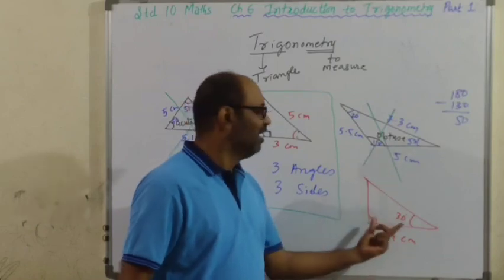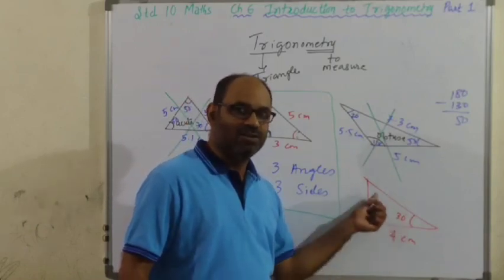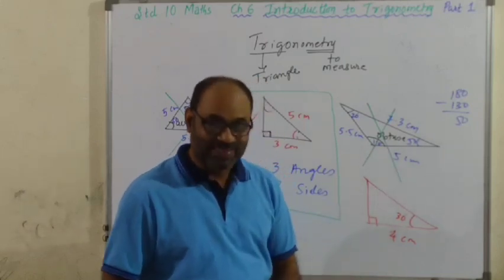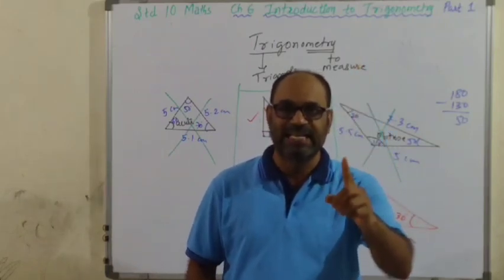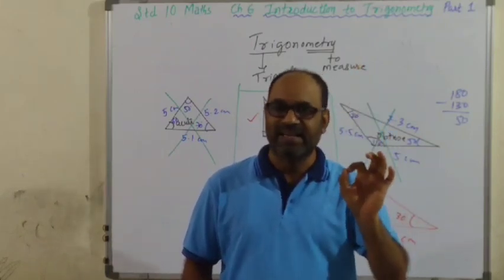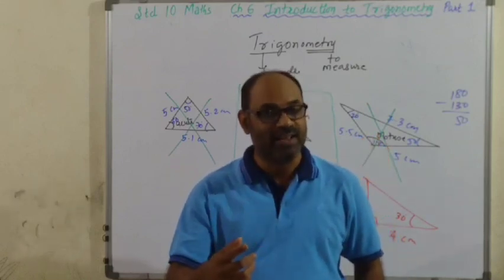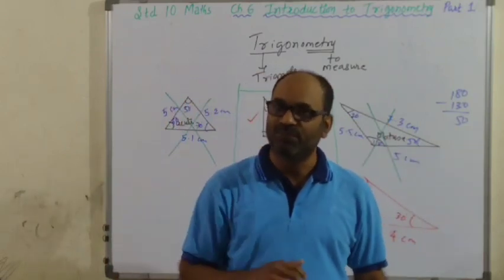The third angle you can find out definitely, क्योंकि दो का तो पता है, 180 में से ये दो का total minus कर दो तो you will find out. But the remaining two sides also you can get. So yes, when you have only the measure of one angle besides the right angle in a right triangle, you can find out the measure of the third angle as well as the measures of the other two sides if you know the measure of one side.